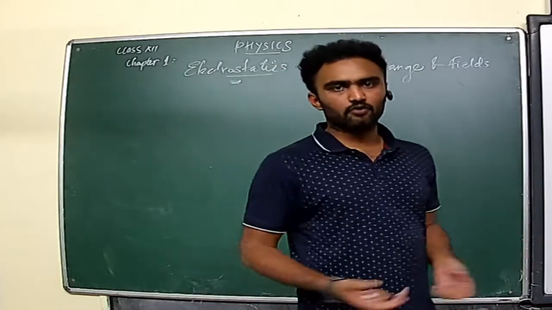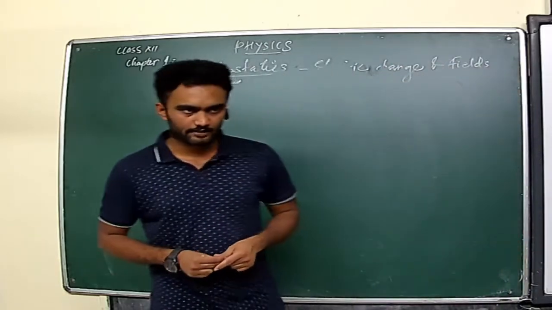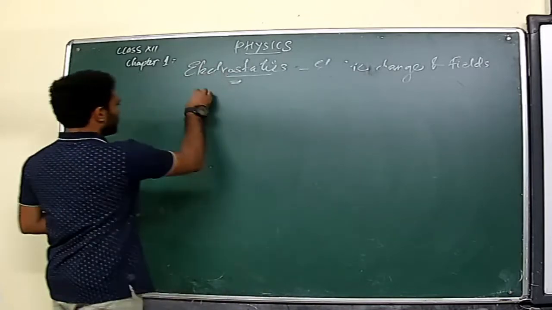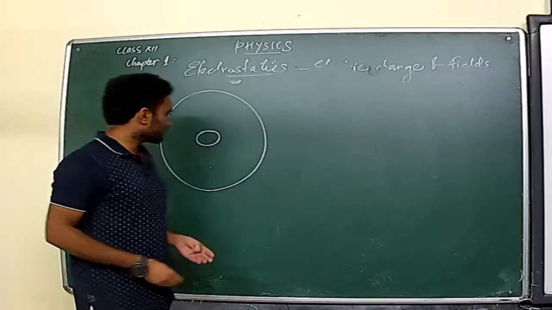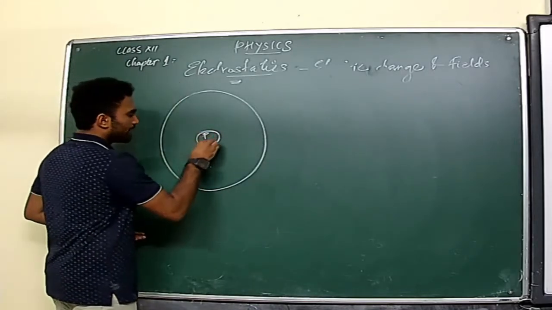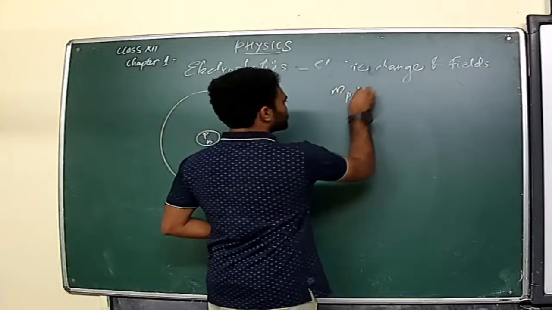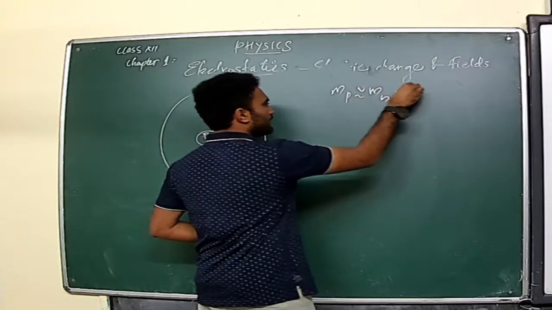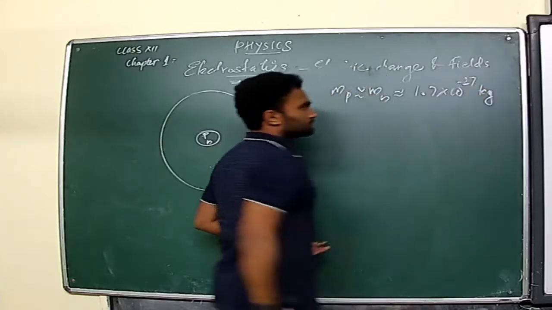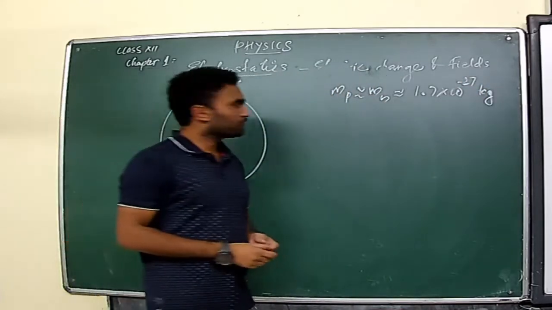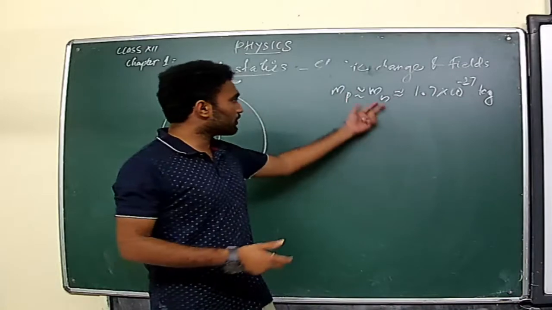An atom consists of electrons, protons and neutrons, in which protons and neutrons are concentrated at the center of the atom, and we call it the nucleus. So in all atoms there is a center, spherical in shape for a better concept. Protons and neutrons will be in the nucleus. The mass of the proton is approximately equal to the mass of the neutron, which is approximately 1.7 × 10^-27 kilogram. This is the mass of the proton and neutron, and the mass of the electron is very much smaller when compared with them.